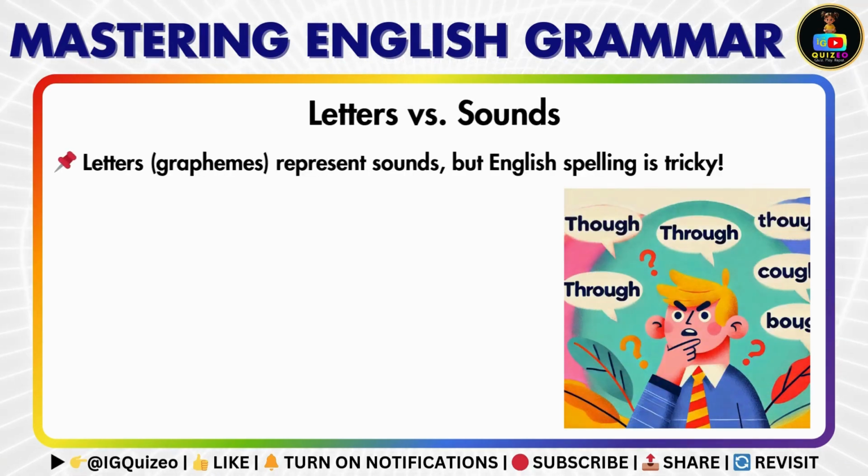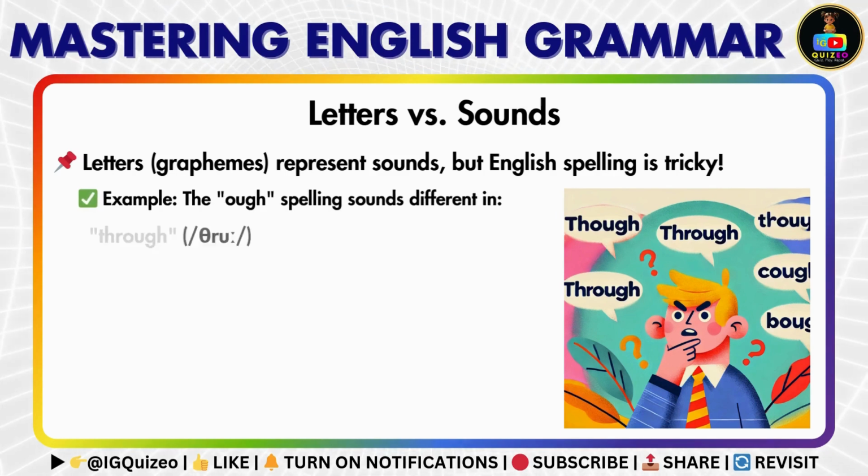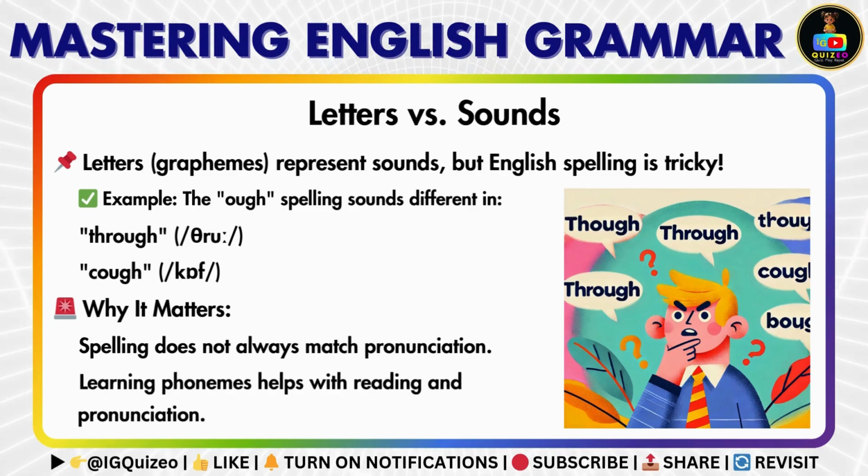Letters represent sounds, but English spelling isn't always straightforward. Take the letters ough: in through, it sounds like oo, but in cough, it sounds like off. This is why understanding phonemes is crucial for accurate pronunciation and reading.